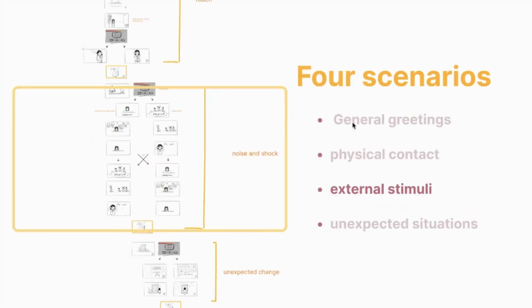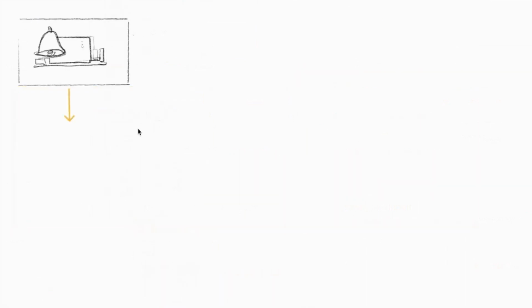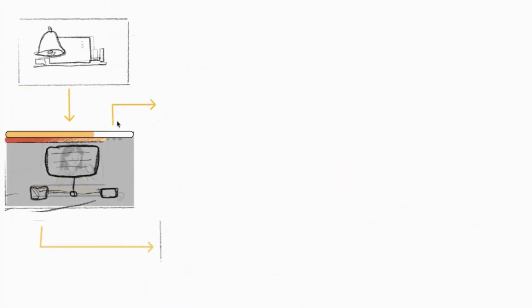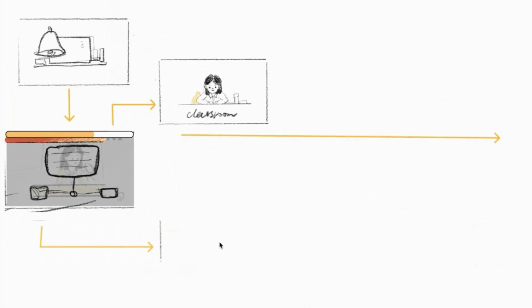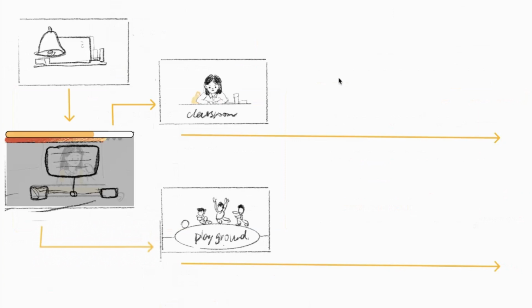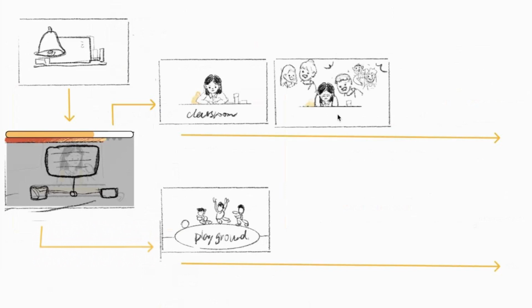Now on to Sign 3, External Stimuli. The scenario transitions to the end of class time. Players make choices for Amy about which location to go to, staying in the classroom or going to the playground. If players decide to stay in the classroom, we can say that Amy wants to stay quietly in the classroom, but some classmates also chose to stay, and they are laughing, frolicking, and playing, making the classroom noisy. Amy can't control herself and starts tapping on the desk to try to drive away this noise.